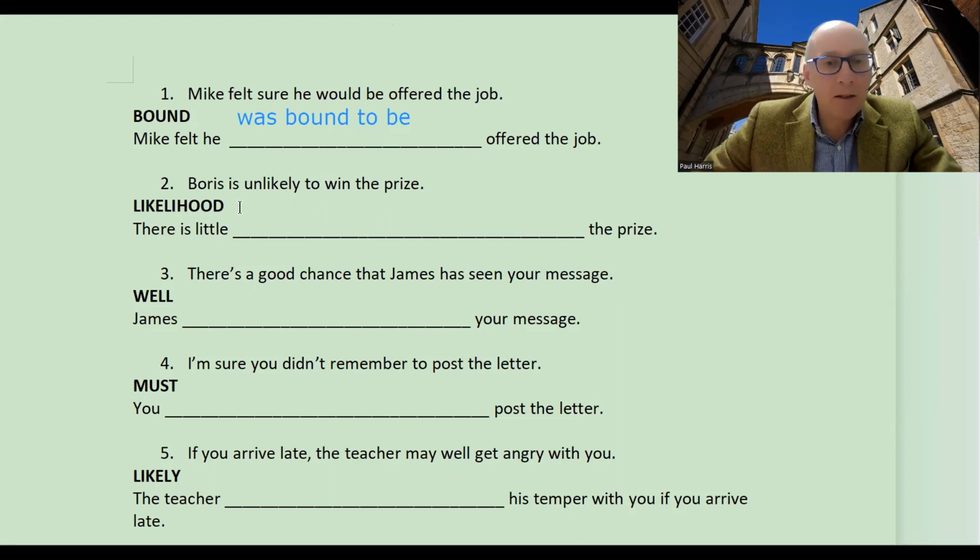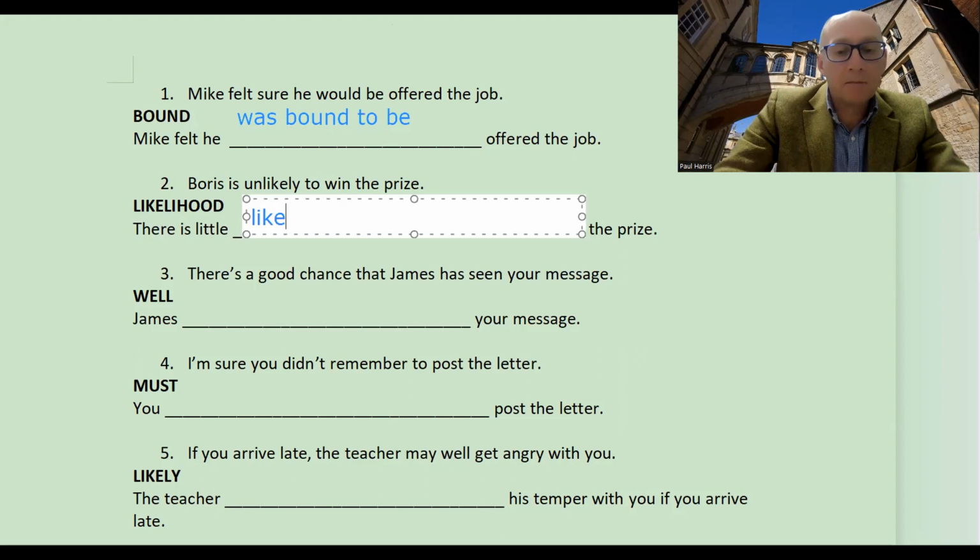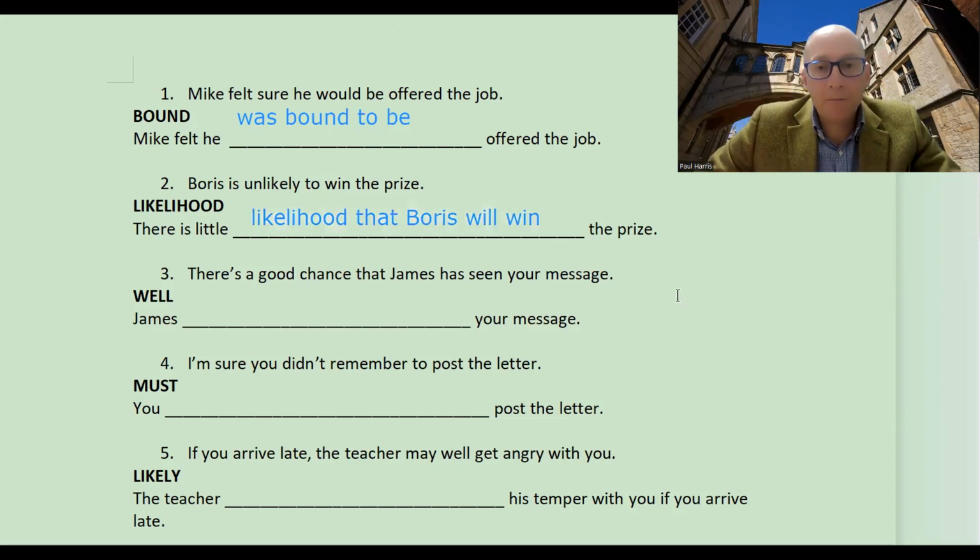So there is little likelihood that Boris will win the prize, okay? So little likelihood gives us sort of this idea of unlikely, so very little possibility. And we can see here that really we're talking about something in the future, okay? And that whatever Boris is going to do, win this prize, it's going to be something future related, and hence this will give us will win, okay? Okay, let's move on to number 3.